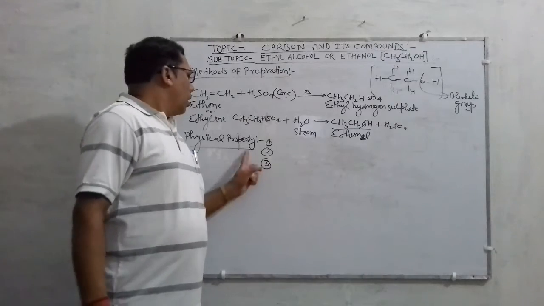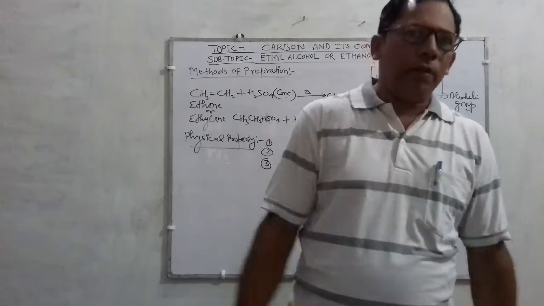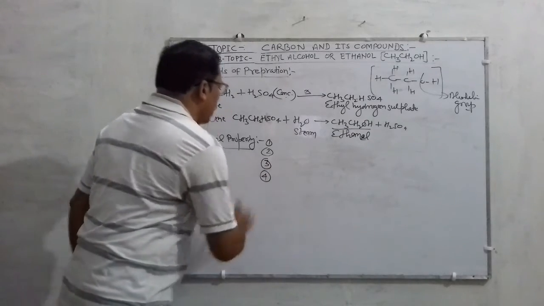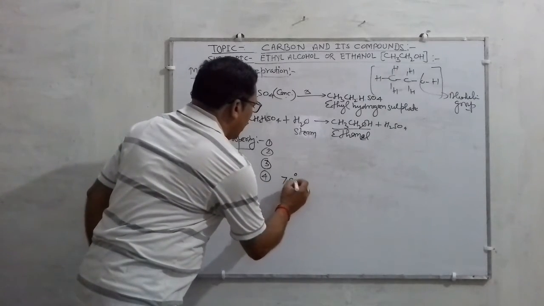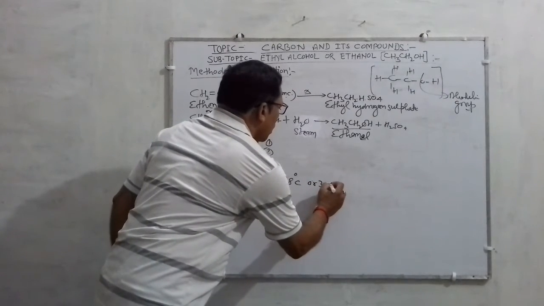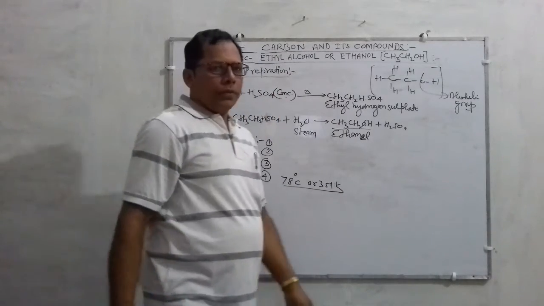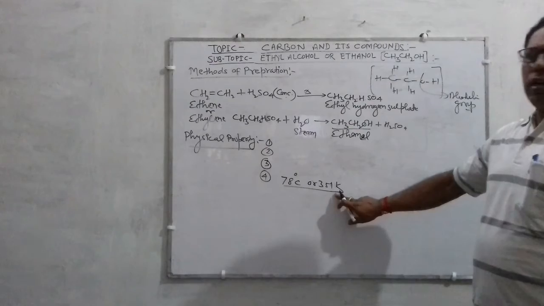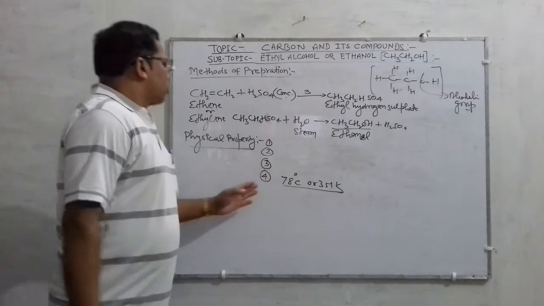And next property, the boiling point of ethanol is 78 degrees Celsius or 351 Kelvin. So these are the physical properties.